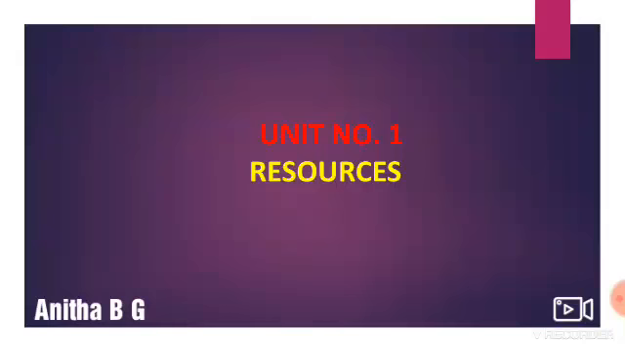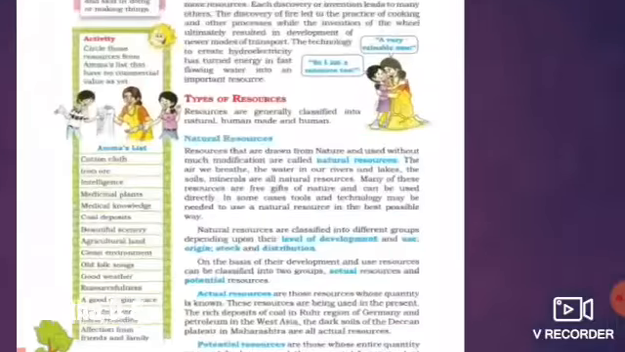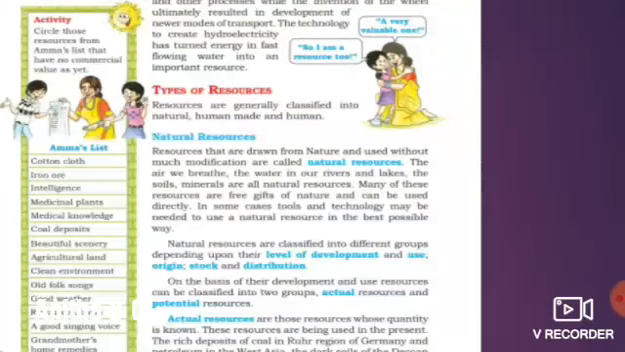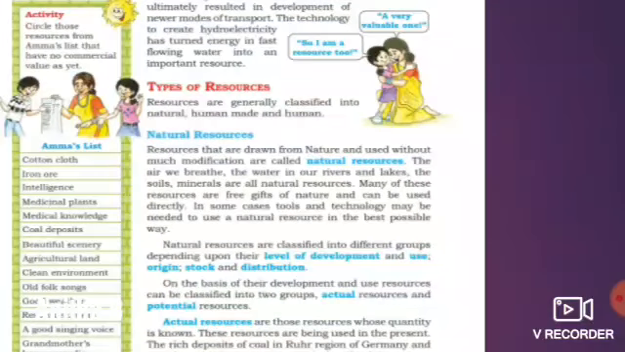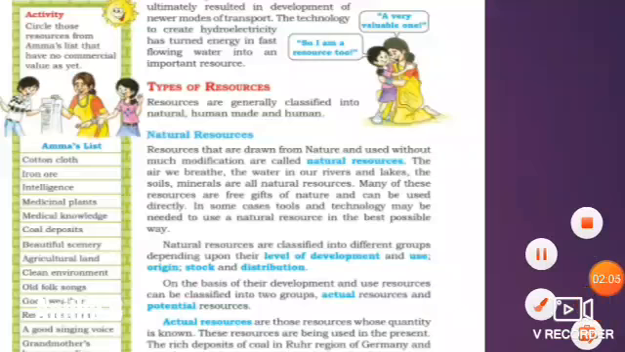Then electricity, how is it made? Hydroelectricity, that means from fast flowing water we generate electricity, and we are using it now. It is very necessary in our life. Those are natural resources. We have so many types of resources. Today in this class we can learn about the types of resources.